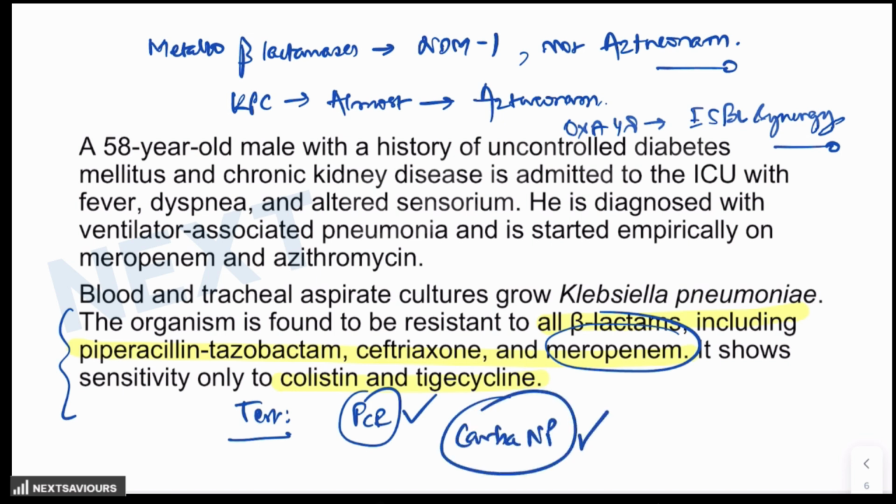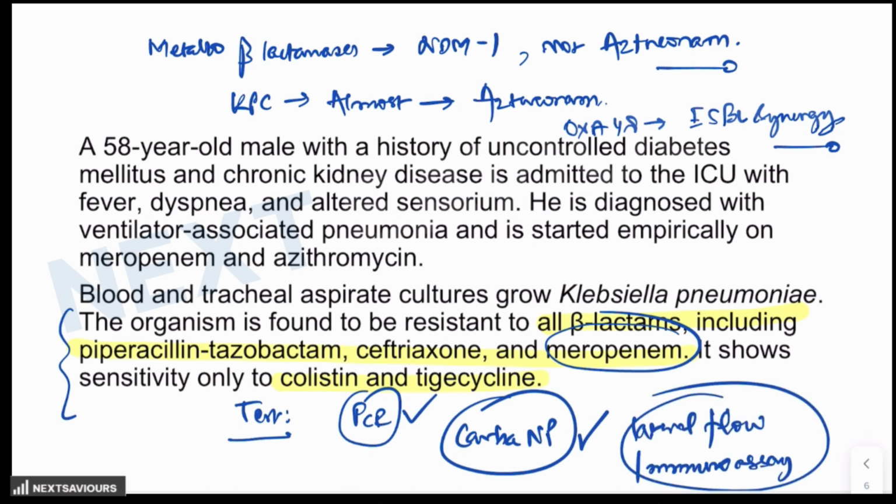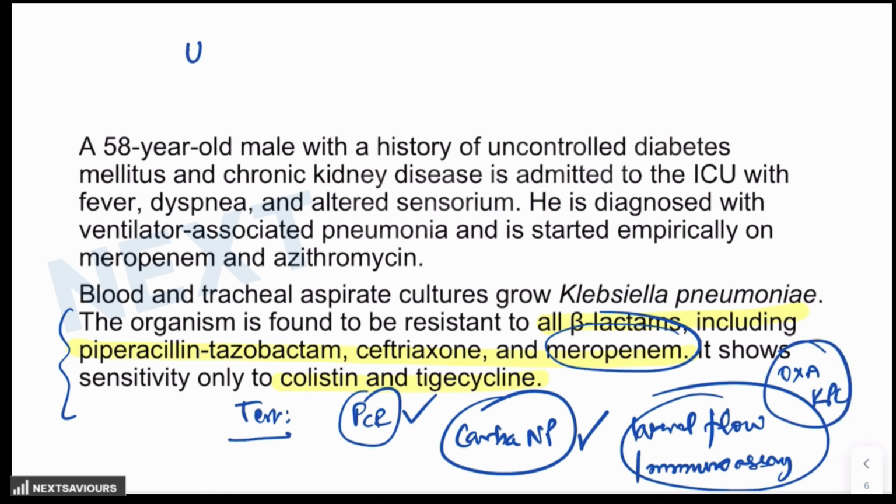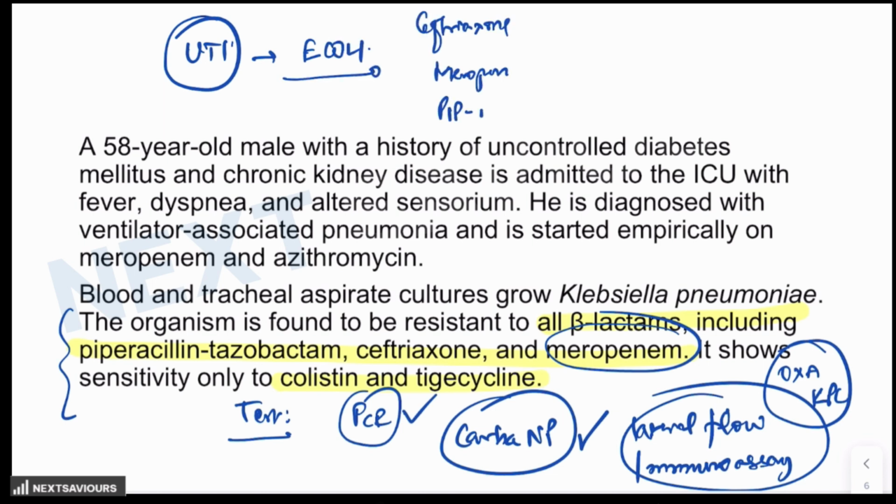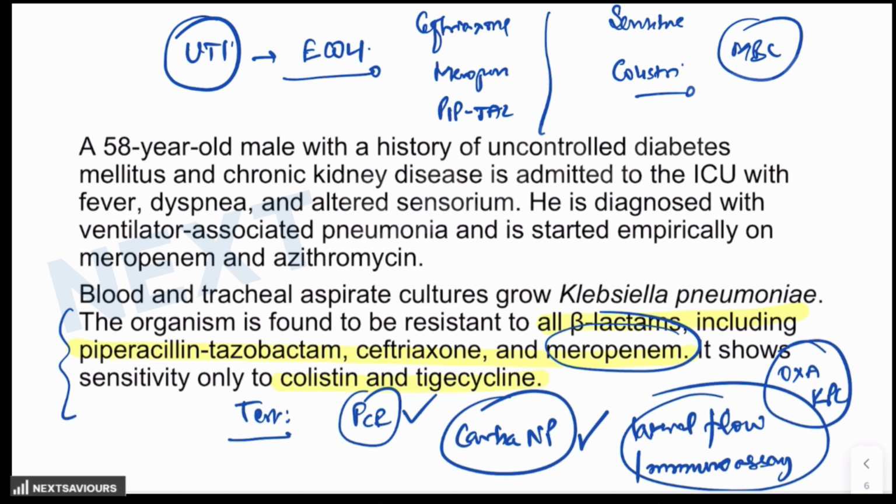Carba NP is a rapid test to detect carbapenemase production, and the lateral flow immunoassay can identify specific enzymes like OXA or KPC. If I give you one example, if a patient is having a UTI and the culture shows E. coli, which is resistant to ceftriaxone, meropenem, piperacillin, tazobactam, and it is sensitive only to colistin, then you have to think of MBL, that is metallo-beta lactamases, likely the NDM1 gene affected, and what you have to send is the PCR for the NDM1 gene detection.